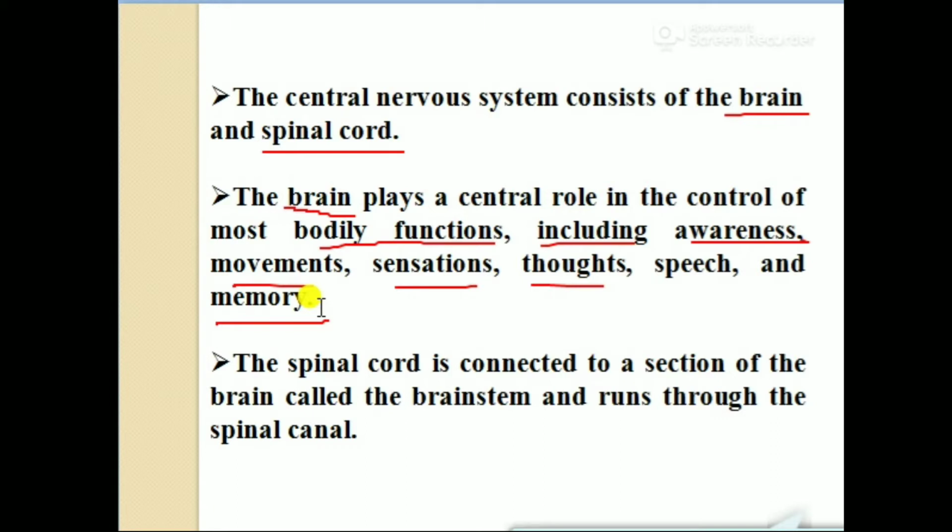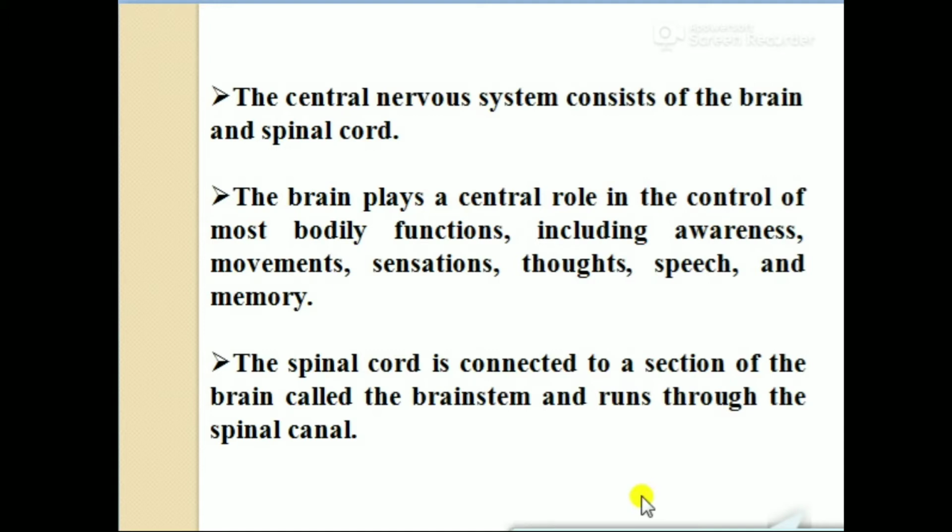Another part of the central nervous system is the spinal cord. The spinal cord is connected to a section of the brain called the brainstem. That means the brain and spinal cord are connected through the brainstem. The brainstem is the connection between the spinal cord and the brain and runs through the spinal canal.